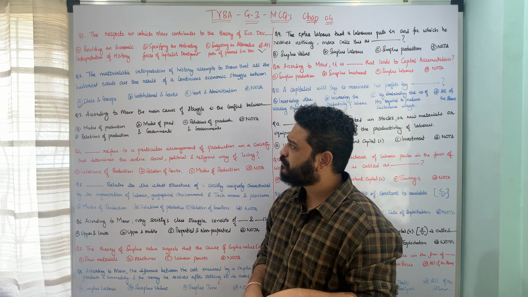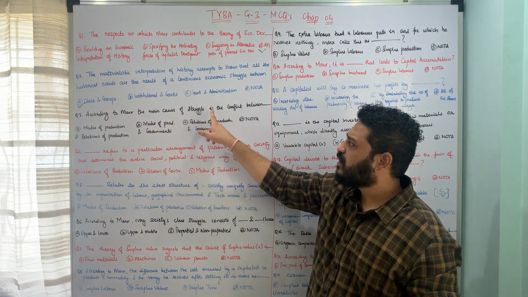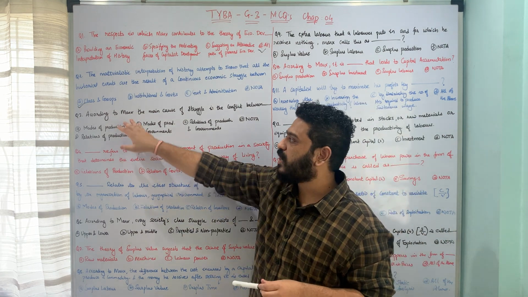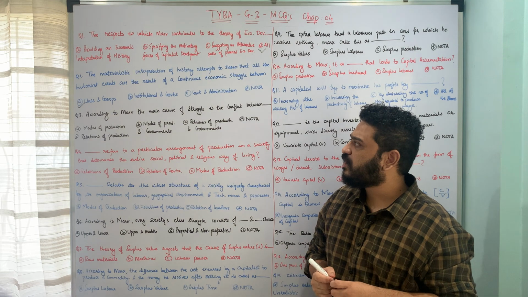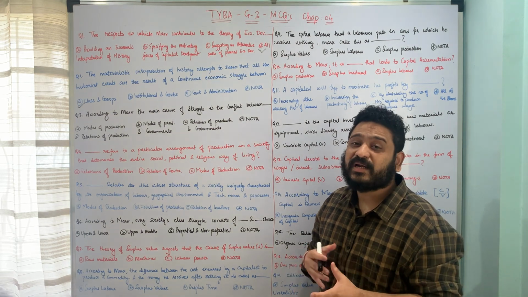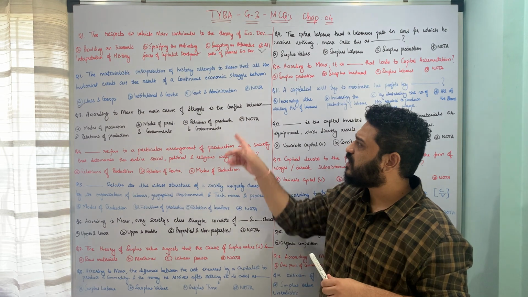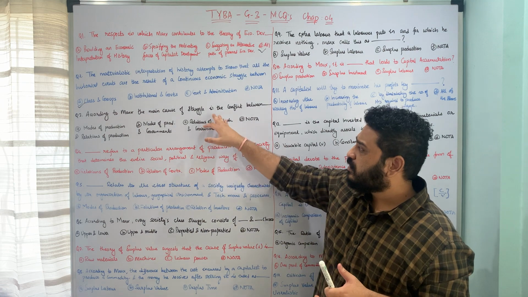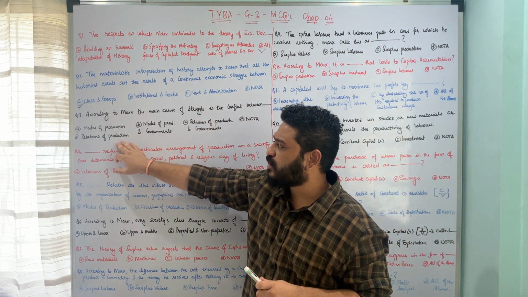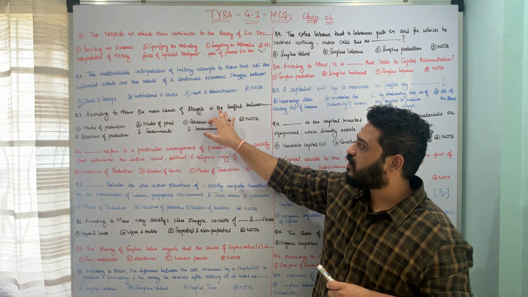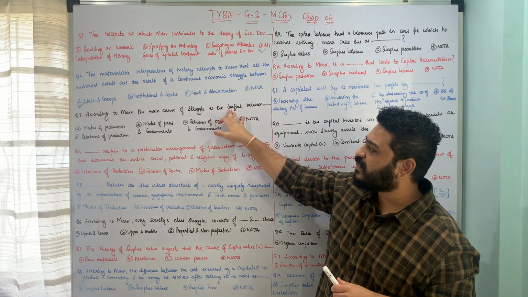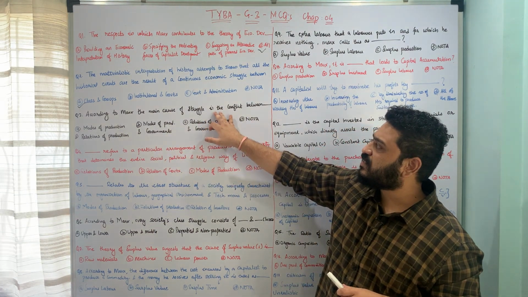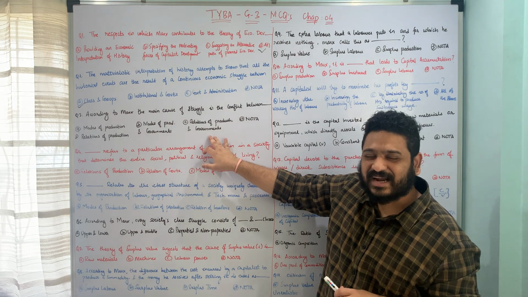According to Karl Marx, the main cause of struggle is the conflict between dash. The main cause of struggle according to Karl Marx. What can be the main cause of struggle? The struggle is a conflict between certain groups or individuals. Let us look at where the conflict is, whether it is between A, modes of production and relations of production, B, modes of production and governments, C, relations of production and governments, or D, none of the above.